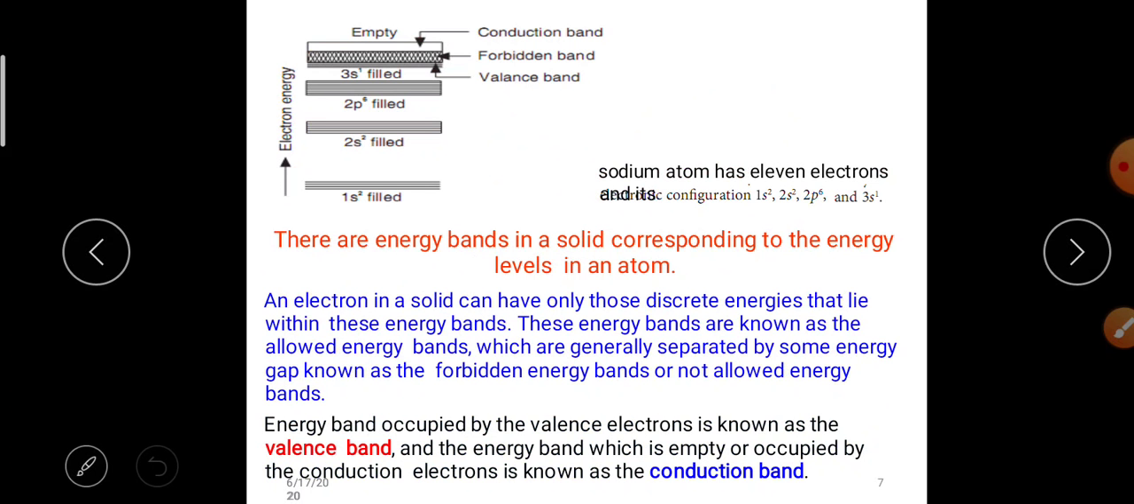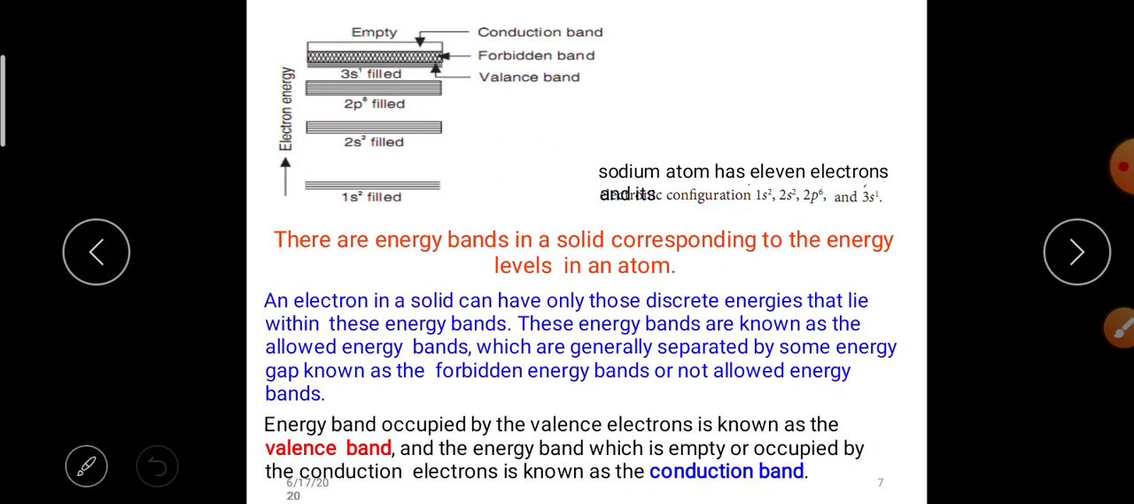There are energy bands in a solid corresponding to the energy levels in an atom. An electron in a solid can have only those discrete energies that lie within these energy bands. These energy bands are known as the allowed energy bands, which are generally separated by some energy gap known as forbidden energy bands or not allowed energy bands.